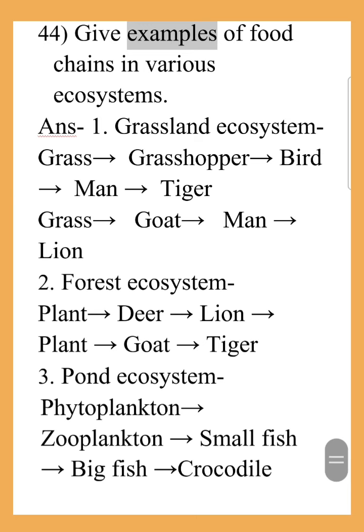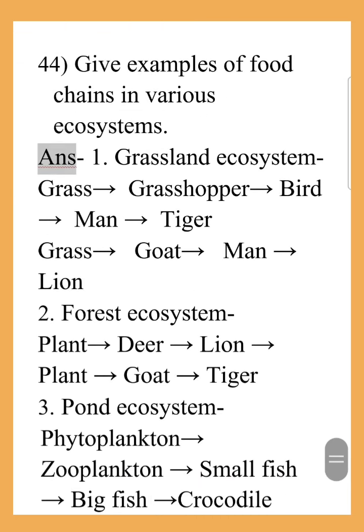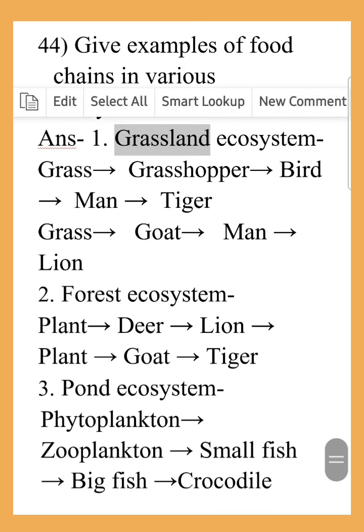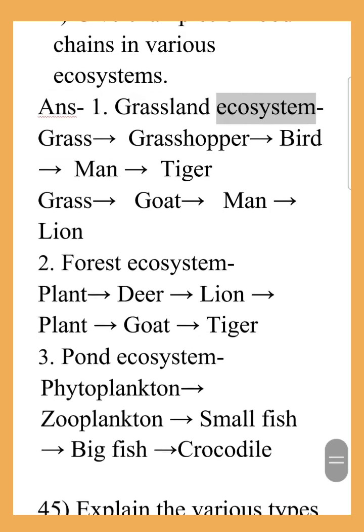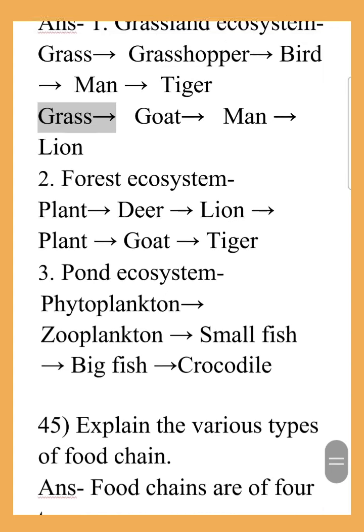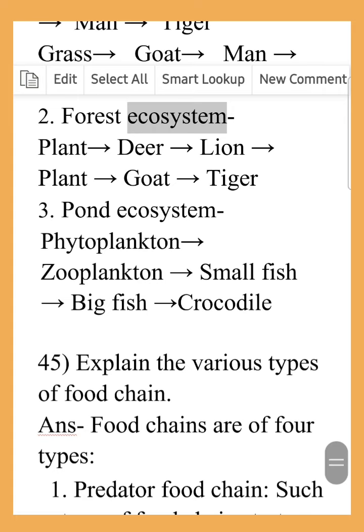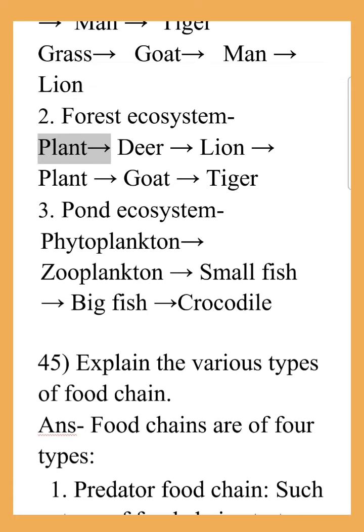Give examples of food chains in various ecosystems. 1. Grassland ecosystem. Grass, grasshopper, bird, man, tiger. Grass, goat, man, lion. Forest ecosystem. Plant, deer, lion. Plant, goat, tiger. Pond ecosystem. Phytoplankton, zooplankton, small fish, big fish, crocodile.